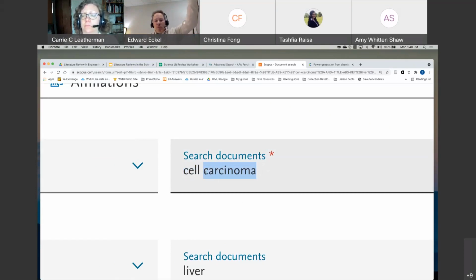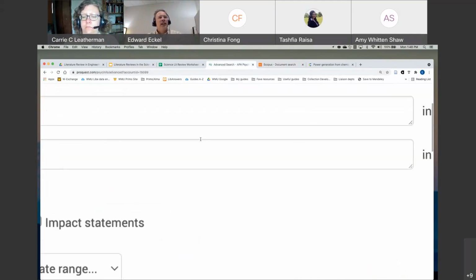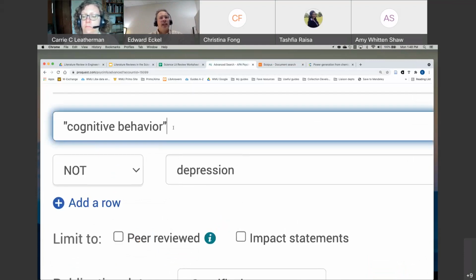So cell might be in one part of the article reference and carcinoma might be in the other. Same thing for cognitive behavior in PsycInfo. If I take the quotation marks out, it's going to search for these as two separate words. But often, if you've got a phrase, it's a concept, you want that concept. You don't want it to search for the separate words. So you want to put it in quotation marks.